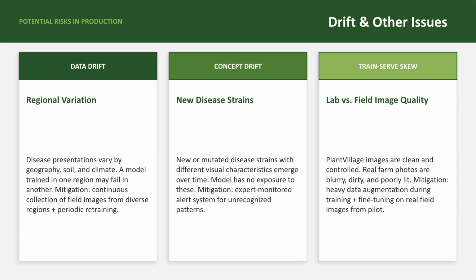The third is training-serving skew. The training data, even from the PlantVillage dataset, consists of high-quality, well-lit, cleanly photographed leaf images taken under controlled conditions. Real farmers take photos outdoors with shaking hands, poor lighting, partial occlusion, and dirty lenses. This mismatch between training conditions and serving conditions could significantly degrade real-world accuracy and must be addressed by augmenting training data with realistic field condition images.